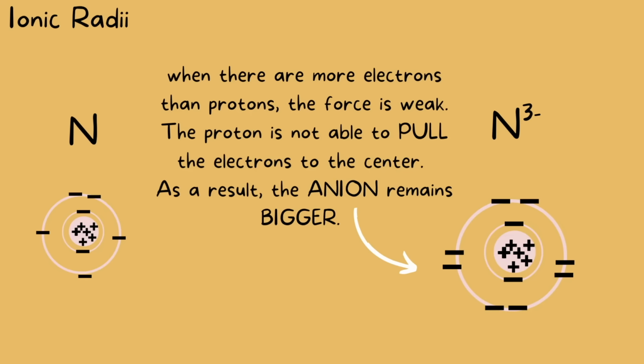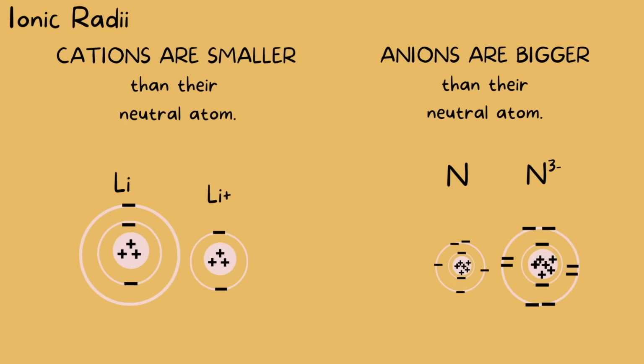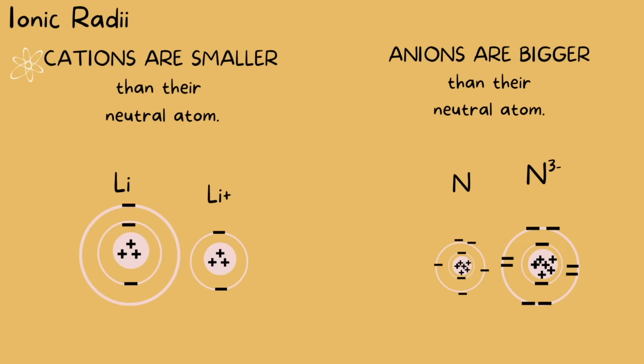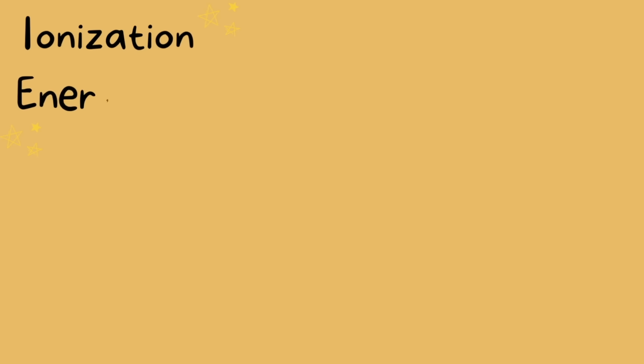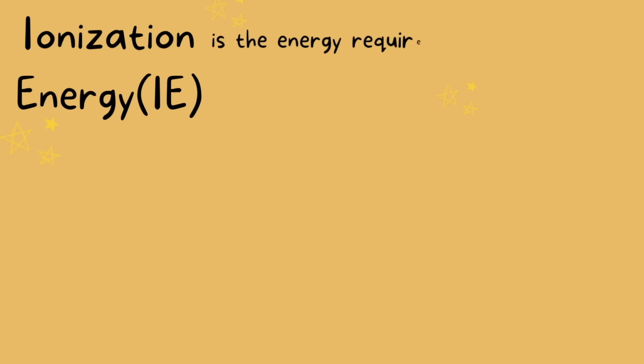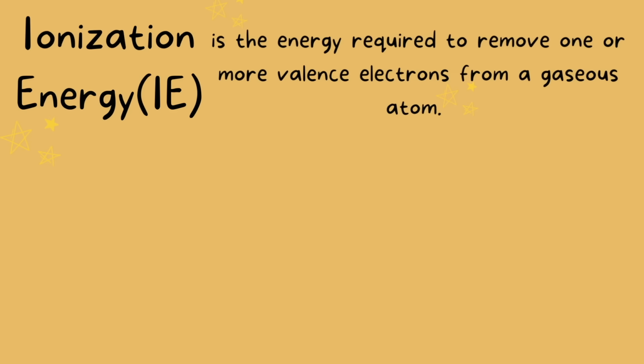The takeaway here is that if you are presented with a question involving ionic radii, remember, cations are smaller than their neutral atom, and anions are larger than their neutral atoms. Moving on to our next trend, ionization energy. Ionization energy is the energy required to remove one or more electrons from the valence shell of a gaseous atom.